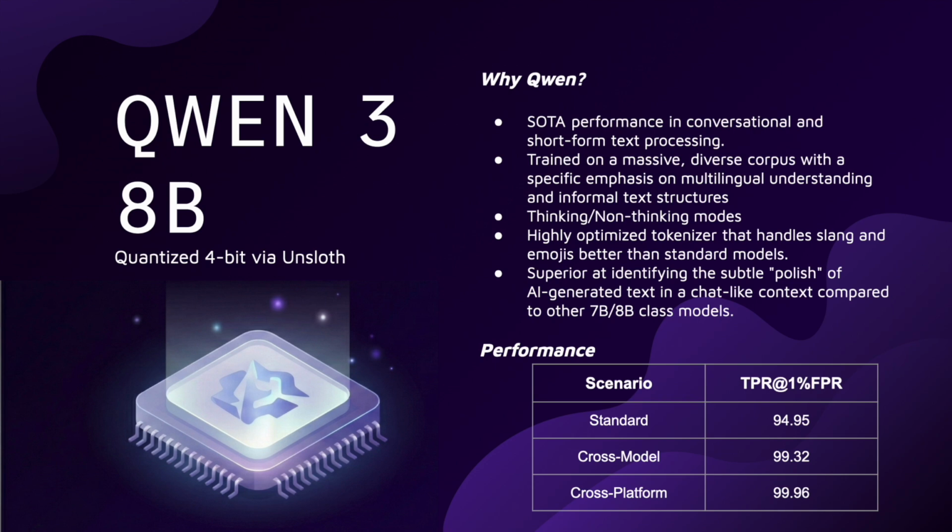We achieved a 94.95% true positive rate on the standard dataset, which is already quite strong. But if you look at the generalization on both the cross model as well as cross platform scenarios, it is very, very high. And this is because the model is so well pre trained on informal human noise, it is able to spot the contrast of AI polish even on models and platforms that it has never seen before. This proves that our reasoning based approach generalizes far better than traditional statistical detectors.